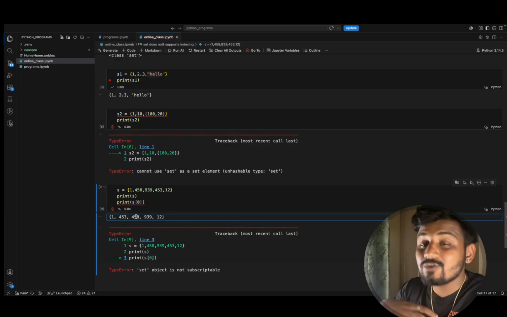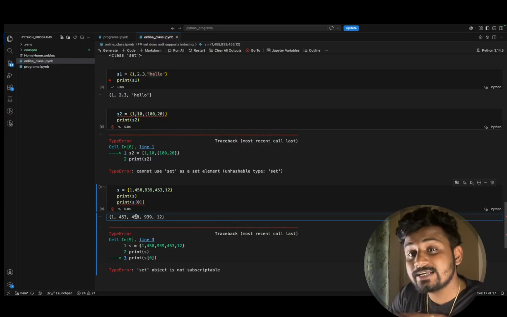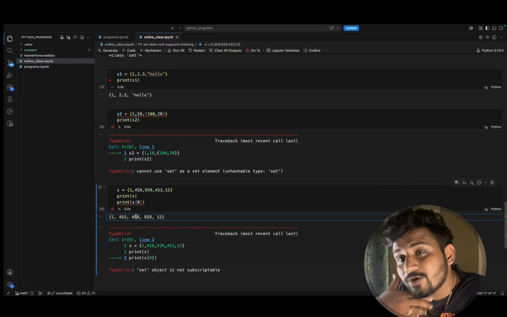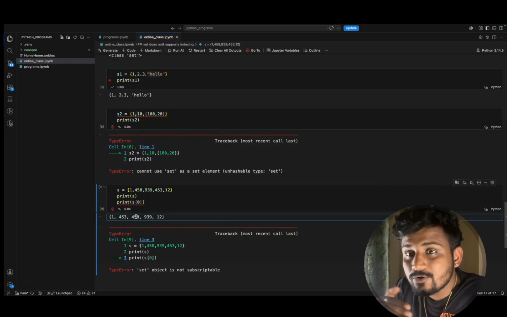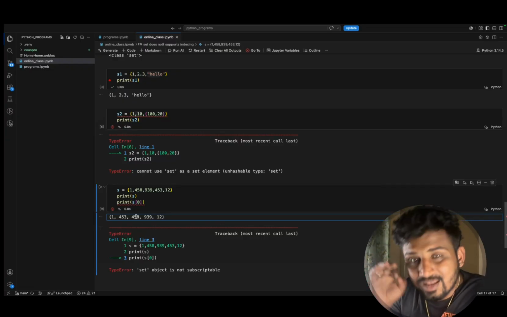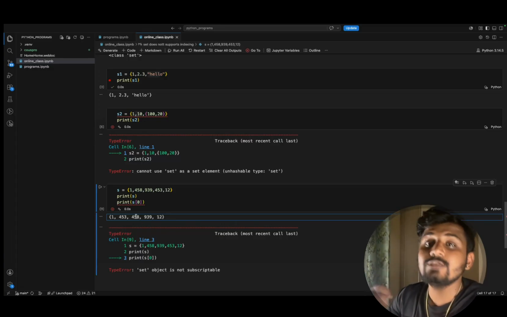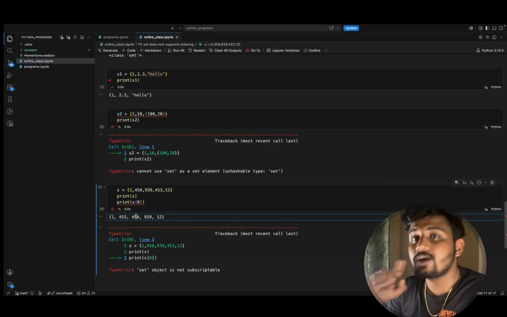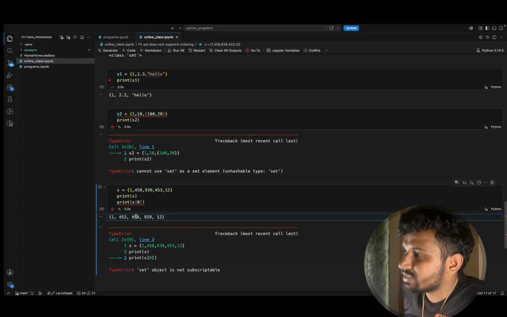In the sense, it is not following my insertion order. So why is it not following? Because elements will never be stored order wise inside a set. If elements are stored order wise, then only you can implement indexing. If elements are not stored order wise, you can't implement indexing. That is what I'm going to tell you.